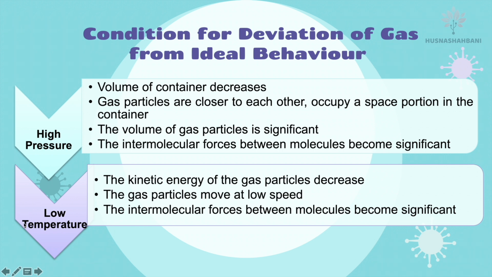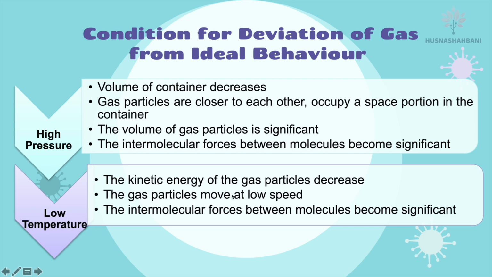Low temperature is another condition for the gas to deviate from ideal behavior. When the temperature is low, the kinetic energy of the gas particles decreases, because the gas doesn't have energy to move around. Gas particles move at low speed because of low kinetic energy due to low temperature.